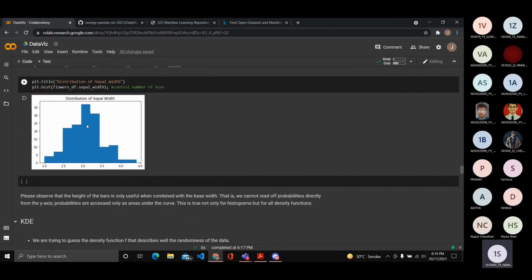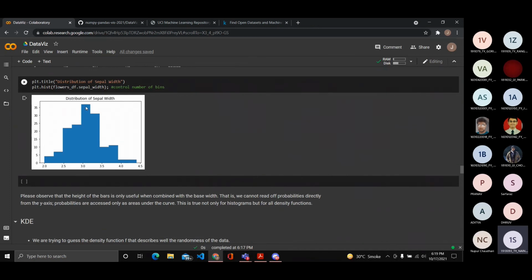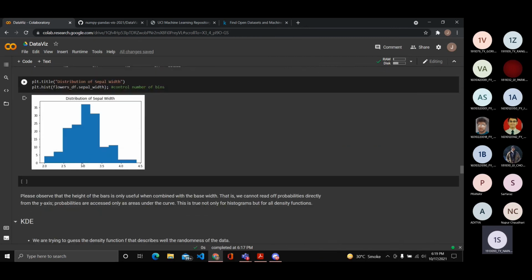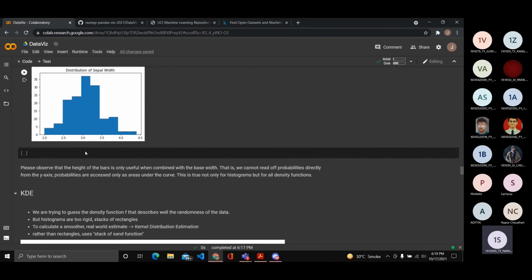An important thing to note about histograms is that you cannot say that at 3.2 there are 35 values or something like that. Histograms and in general even Z-scores work based on intervals. You can only use intervals to find out conclusions about your data. So you can say that from 2.5 to 3.0, the density will be the area under this curve. That's a valid conclusion that you can get from histograms and Z-score graphs.